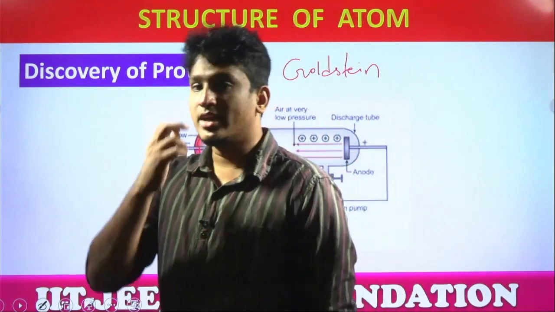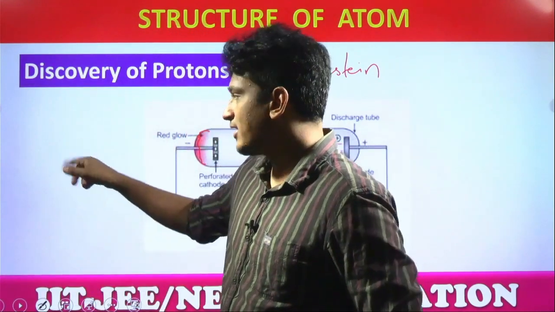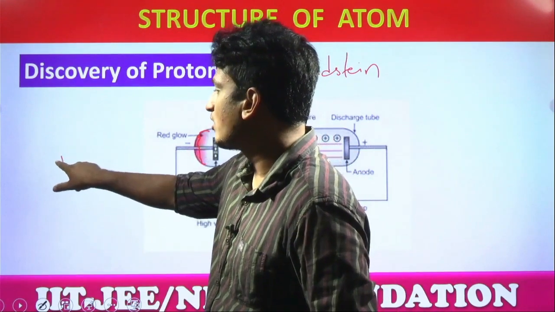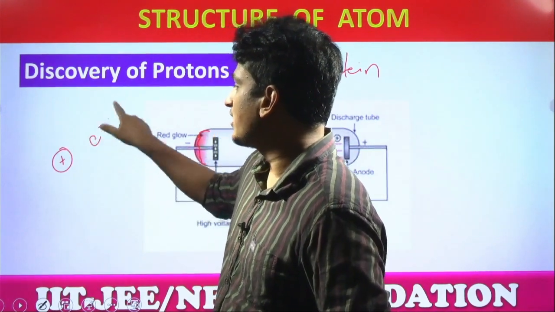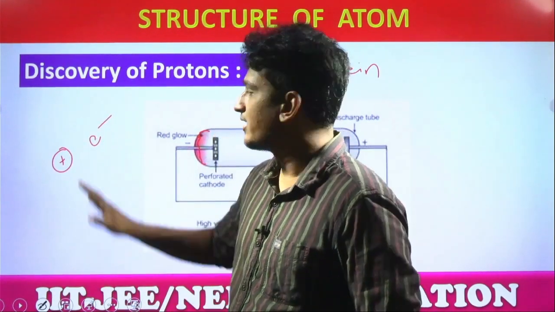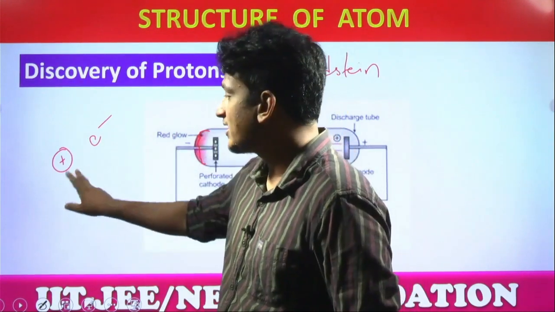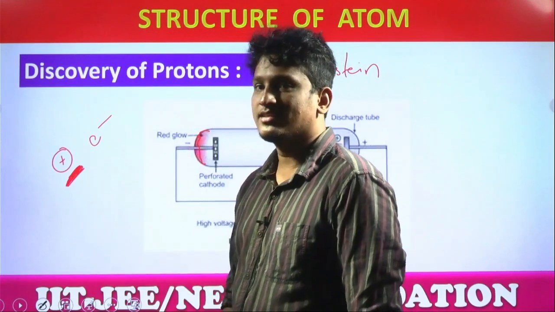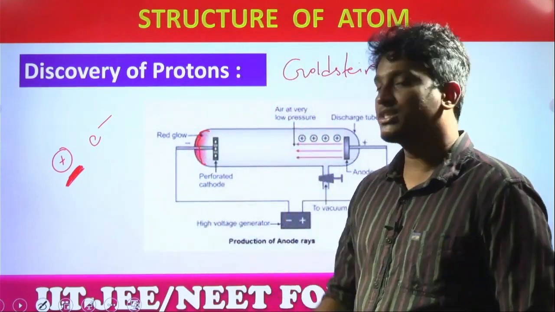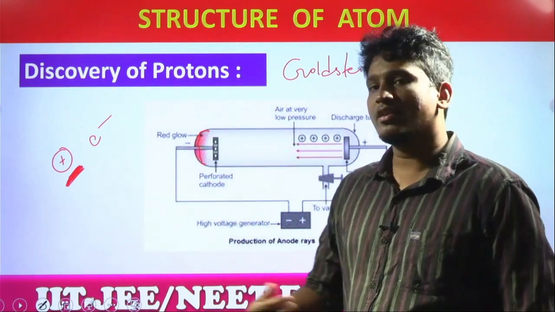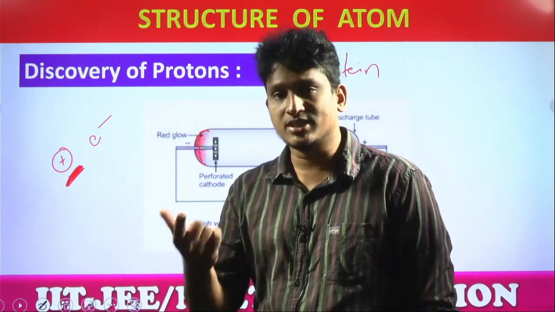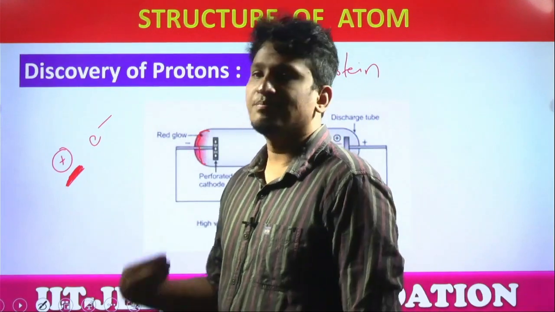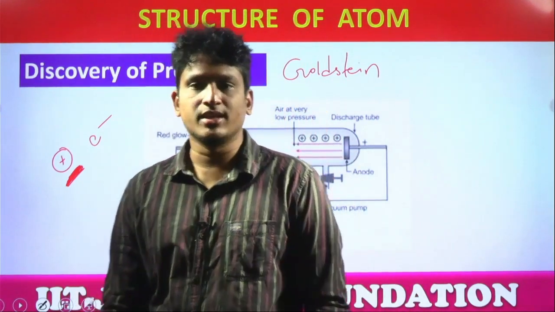Because you already know from the previous discussion, once the hydrogen atom is dissociated, once electrons are knocked out of the atom, which particles will remain? Protons and electrons separately. Electrons were already discovered. That means what are the remaining particles? Definitely in the glass tube, protons are there. Yes or no? Protons move towards which electrode? Positive electrode or negative electrode? Negative electrode, which is the cathode. So they are moving towards the negative electrode. So it's a simple change, simple discovery, the same setup.